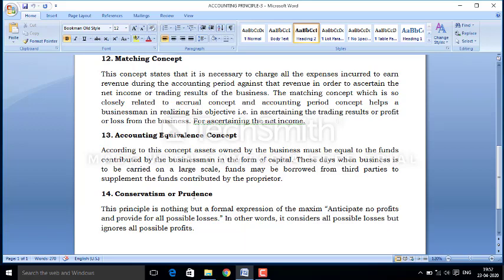So these are conservatism, and this conservatism is known as prudence. So we can say, either prudence or conservatism, that due to this accounting concept we do not anticipate profit, but we maintain possible losses in the books of accounts before they happen.